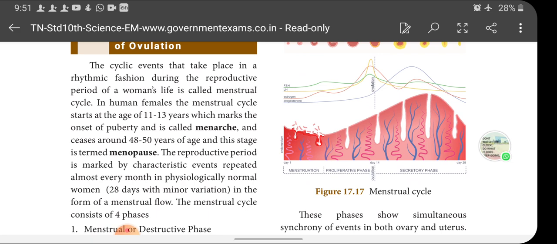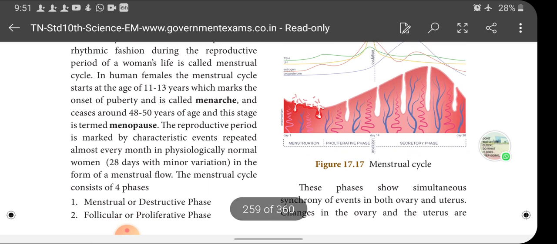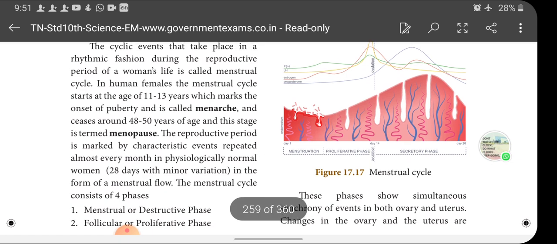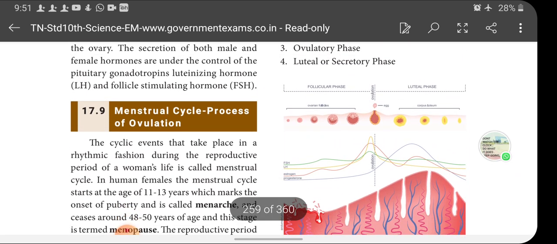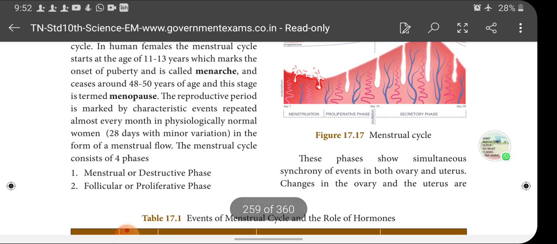So this menstrual cycle consists of 4 phases. One is the menstrual or destructive phase, another one is the follicular or proliferative phase, the third one is the ovulatory phase, the fourth one is the luteal or secretory phase. Let's see these phases one by one.